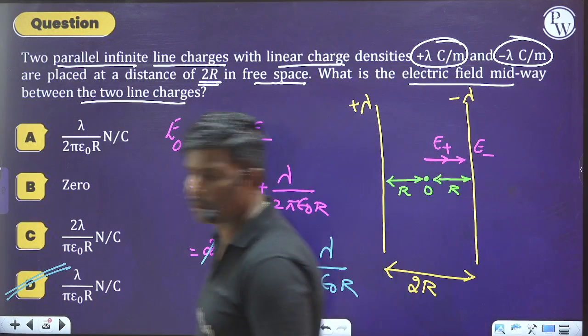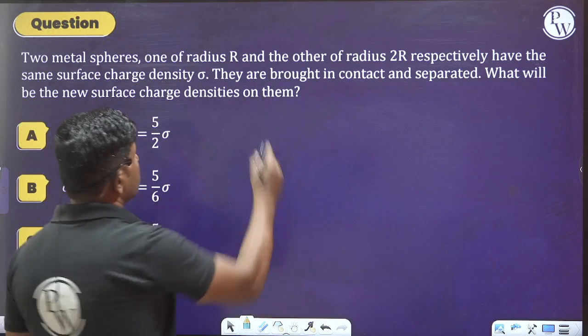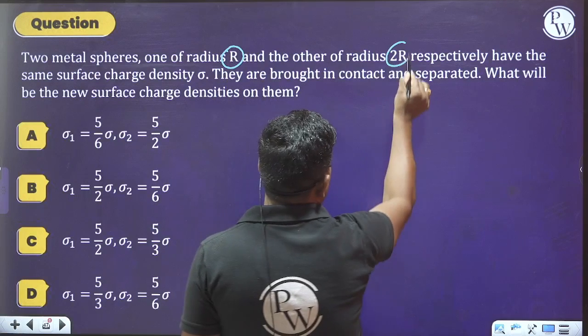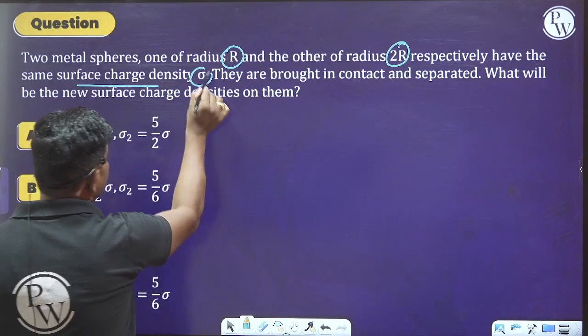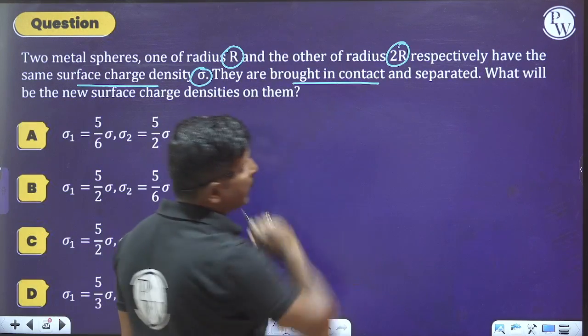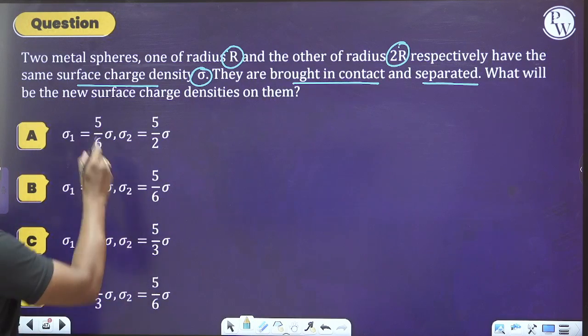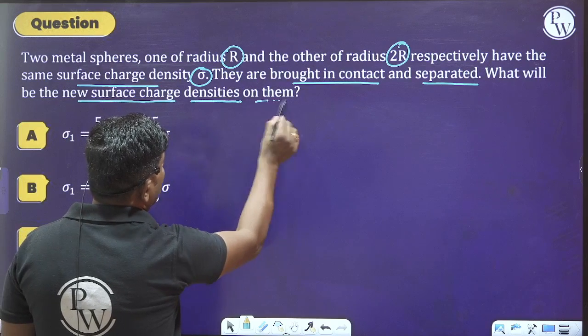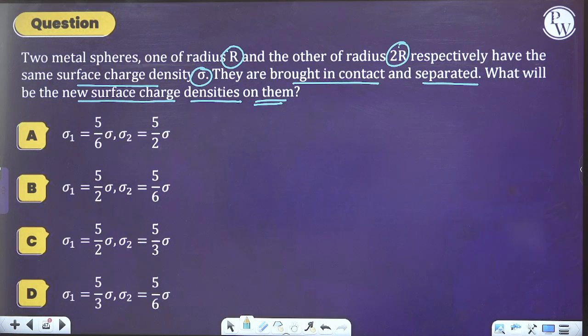Okay, I hope you understood this problem. So similarly, move on to the next question. What are they saying to us? Please read this question here. Two metal spheres, one of radius capital R and the other of radius 2R respectively, have the same surface charge density sigma. They are brought in contact and separated. What will be the new surface charge densities on them? Please think and solve this problem.